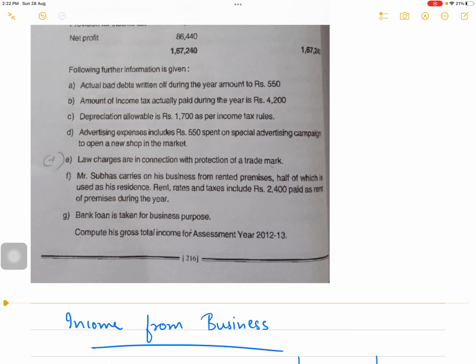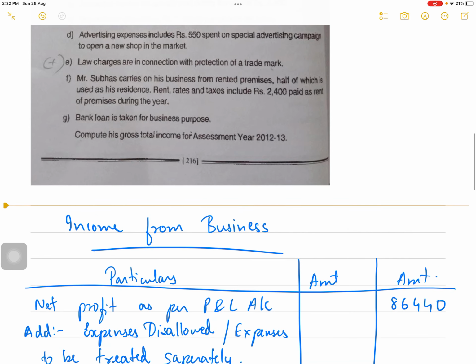Advertisement expense includes 5,500 spent on special advertising, to open a new shop in the market, so it is business related only. It is shown in the P&L account, so that is correct. Law charges are in connection with protection of trademark. This is also related to business. So law charges is shown in the P&L account, so that is also correct.